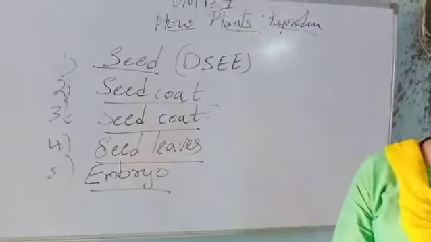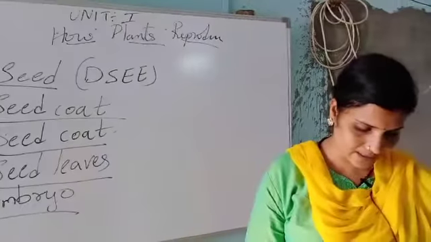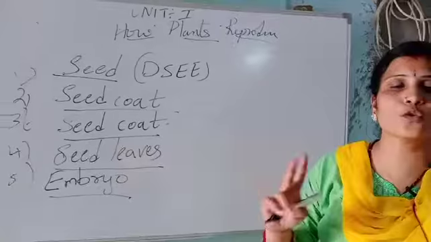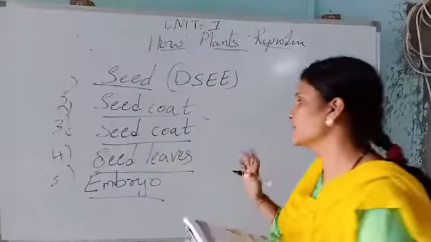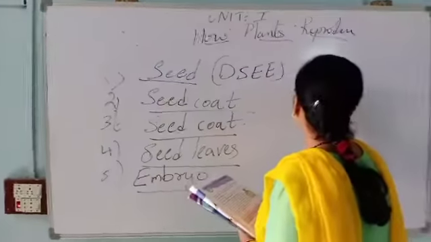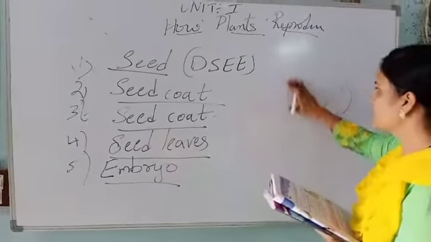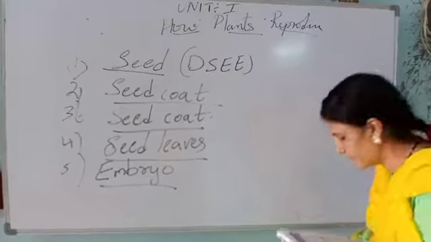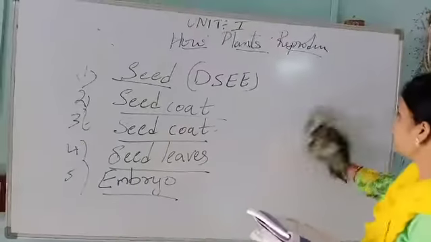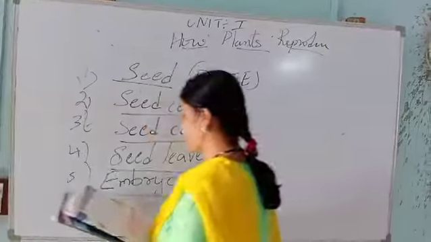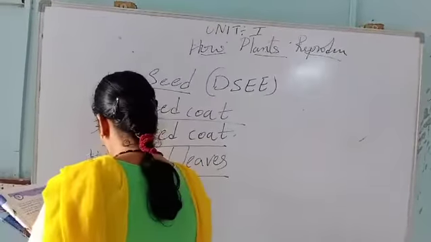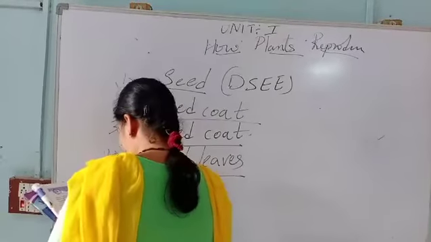Next, which has two swollen dash. In the picture it has two swollen parts. What is it called? Seed cotyledons. This is the sixth blank, seed cotyledons.